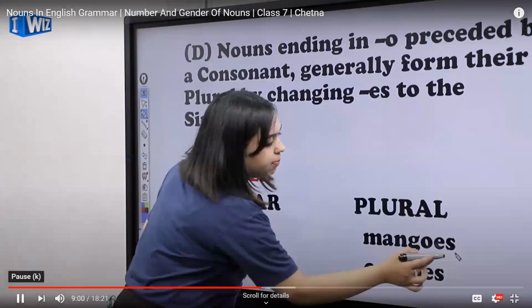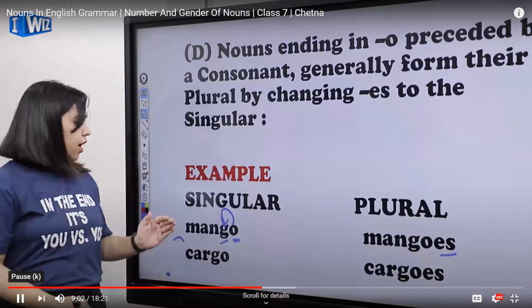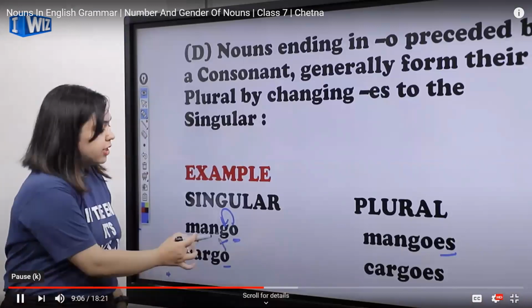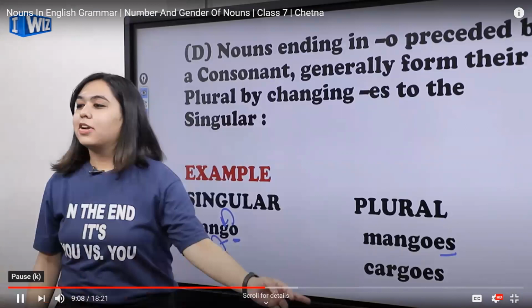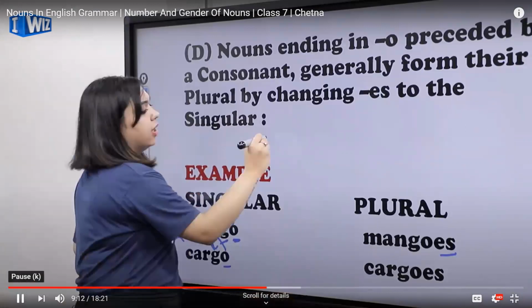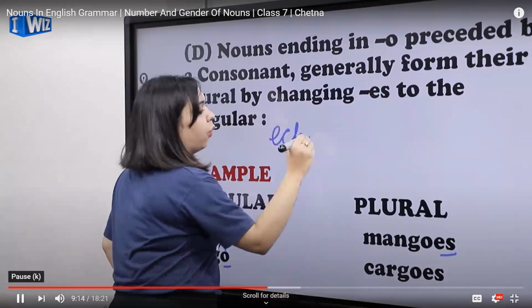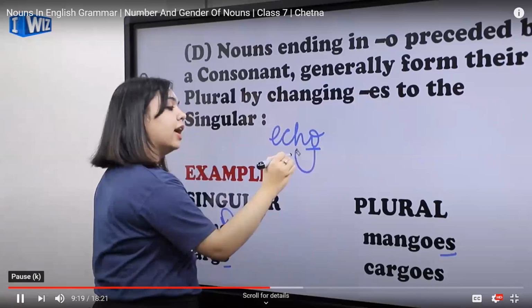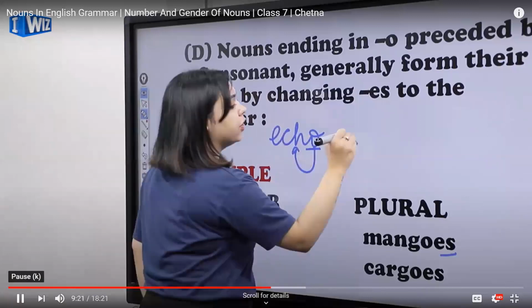For example, mango, mangoes. Cargo, cargoes. You see, just o should be preceded by a consonant and it is converted by adding es. Okay, let me give you another example. Let's say echo. You can see it also ends with o and it is preceded again by a consonant. How are we going to make it?